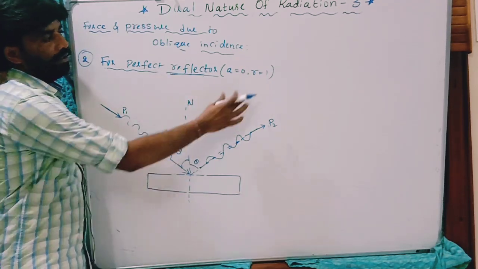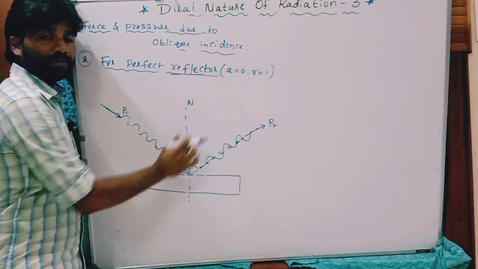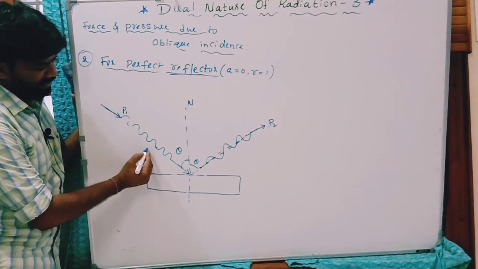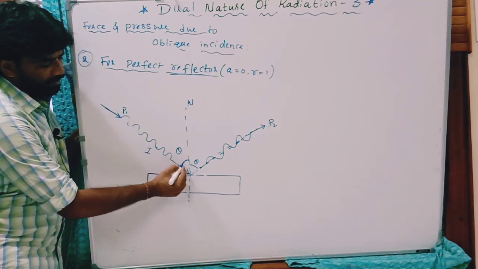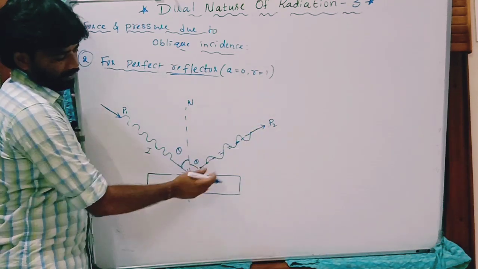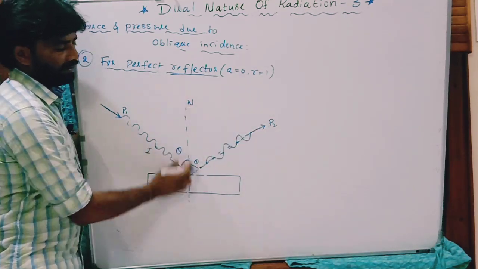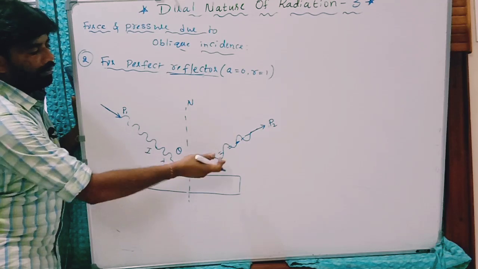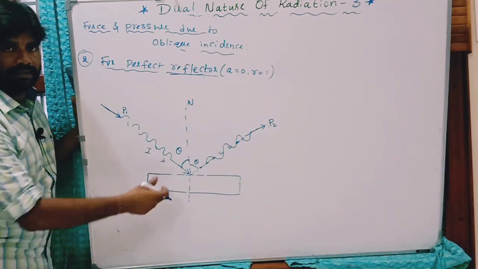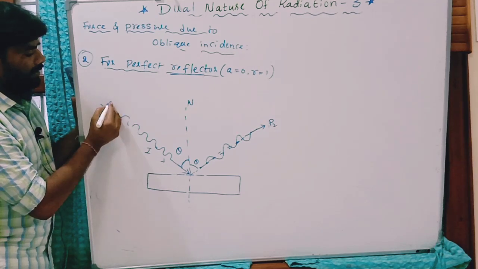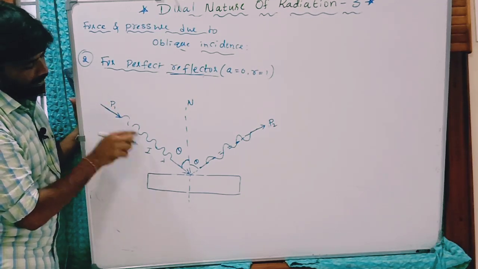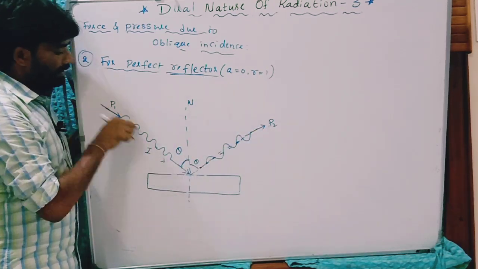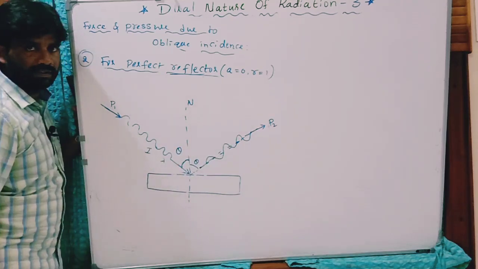This is the perfect reflector, reflection coefficient 1, absorption coefficient 0. This is the incident radiation, its momentum P1, its intensity is I, striking this surface with an angle theta and reflecting into the same medium with the same angle. This is the normal. Its wavelength lambda before and after reflection is the same because it is traveling in the same medium. This is the direction of the initial radiation, and after reflection this is the direction of propagation. The direction of initial momentum is like this, final momentum is this.